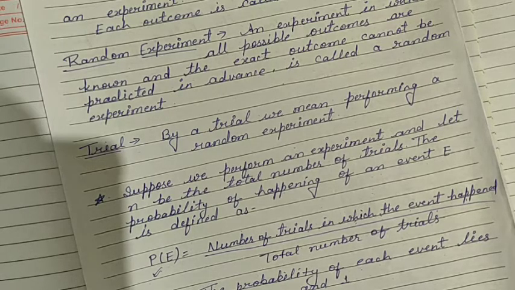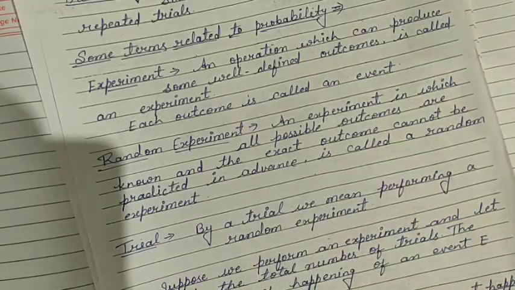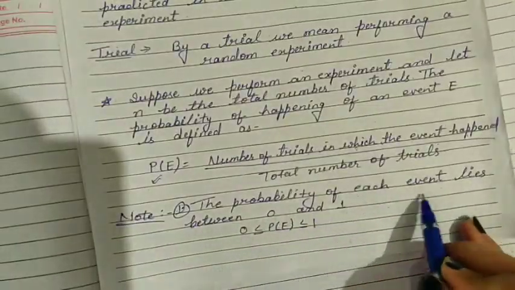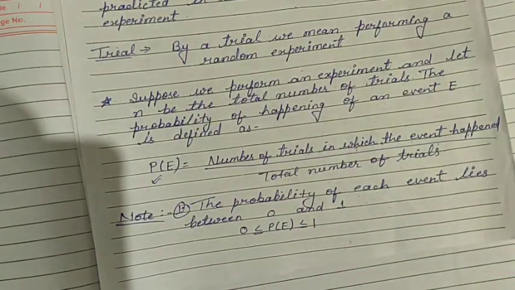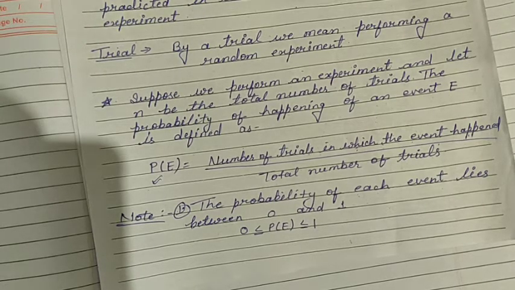Now what is a trial? By a trial we mean performing a random experiment. It means how many times we perform a random experiment, that is trials. And the probability of each event lies between 0 and 1. It means probability cannot be less than 0 and probability cannot be greater than 1.